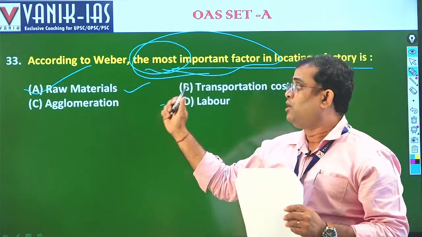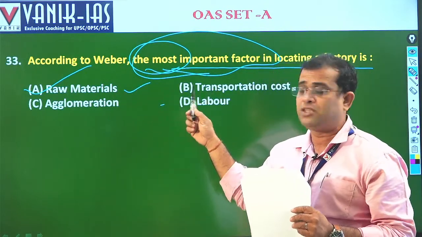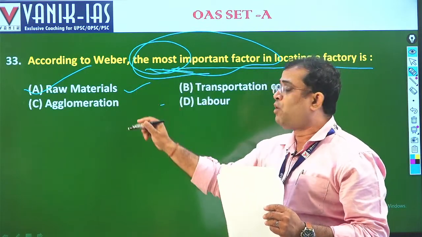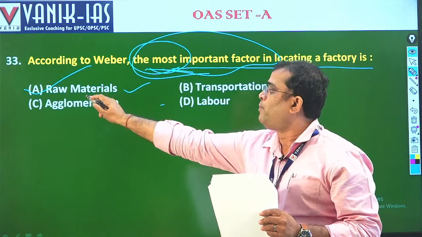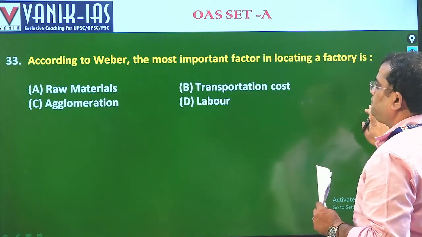Students, what I want to highlight is that while studying such type of questions, you have to see the most important. That means all options may be correct, but you have to check which is most important. So raw material is the correct answer. Okay, we'll proceed. Next.